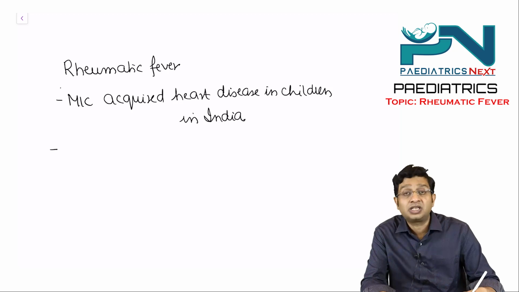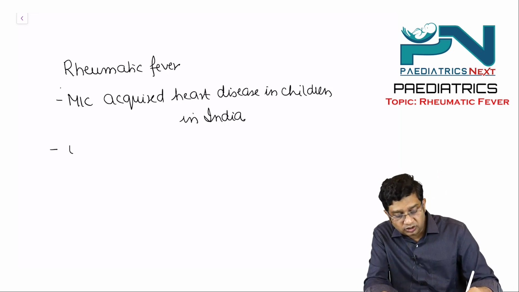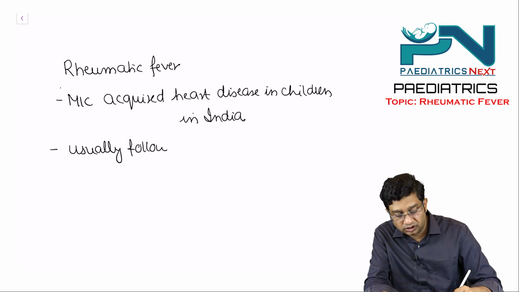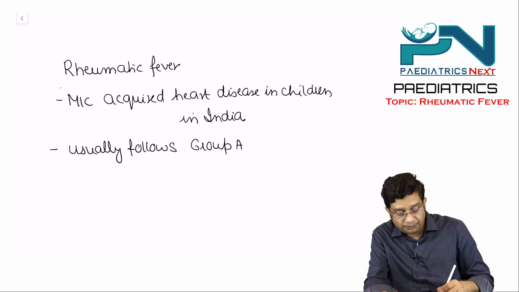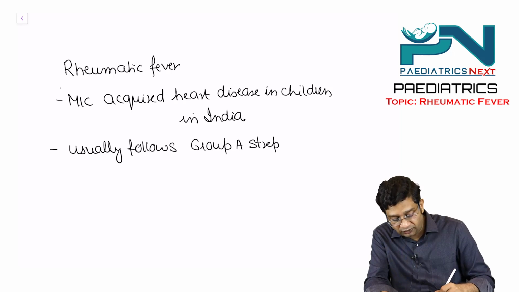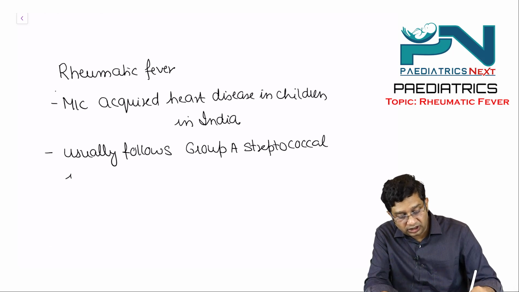And you all know basically rheumatic fever usually follows group A streptococcal infection, right?